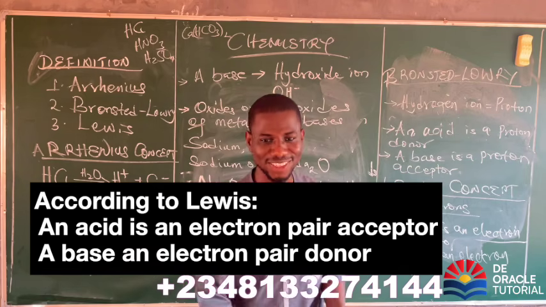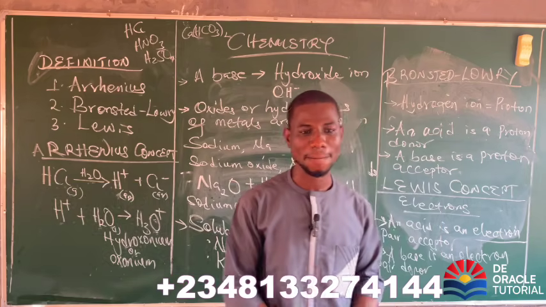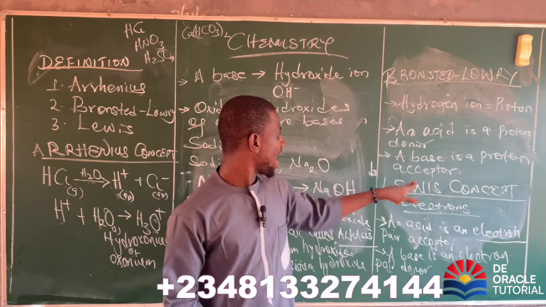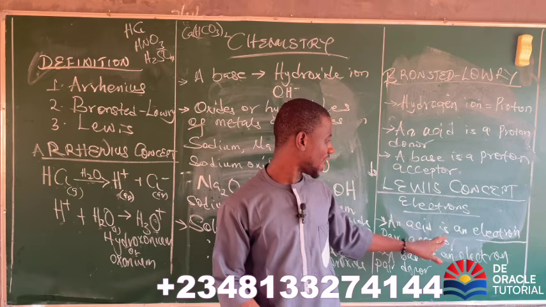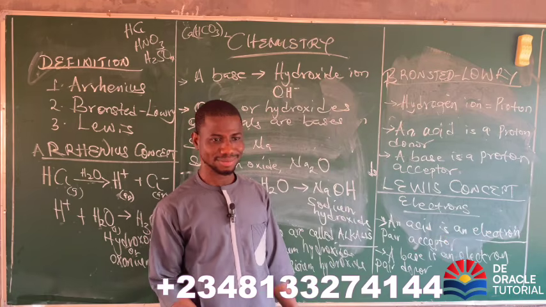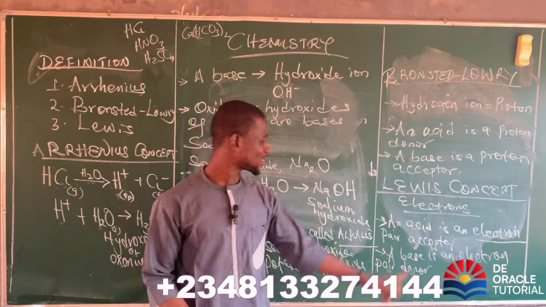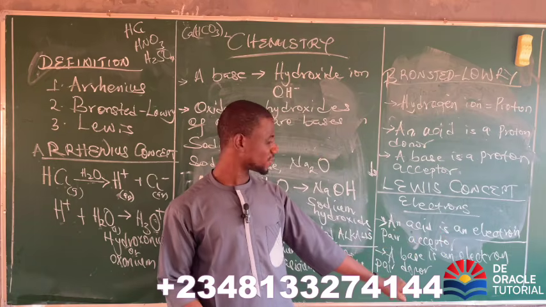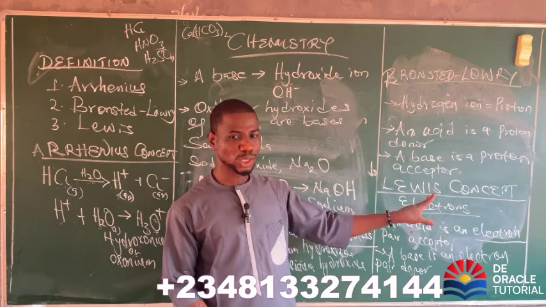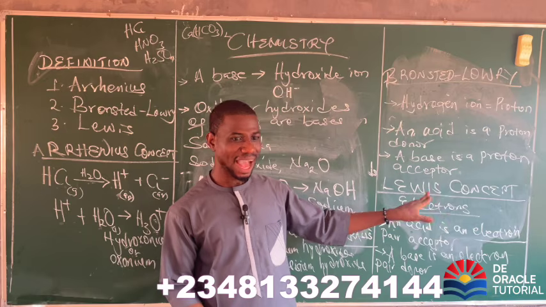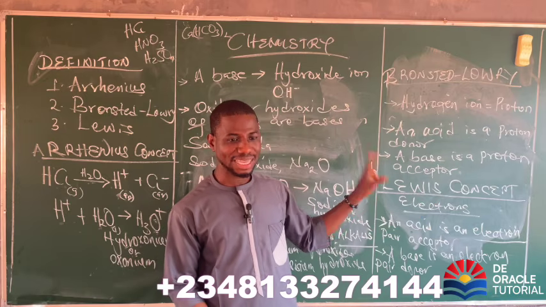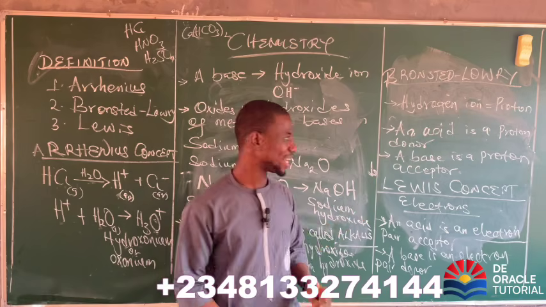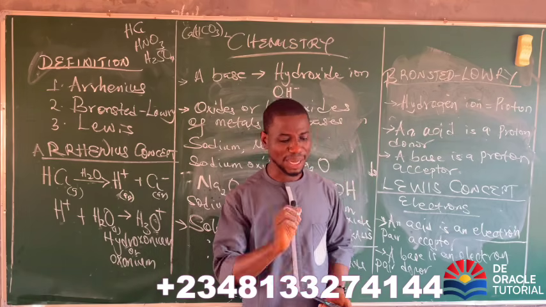Now, let me twist your brain a bit. Let's check whether you can recall what I've said so far. Electron pair acceptor is what? Acid. Electron pair donor is what? Base. Proton donor is what? Acid, right? Proton acceptor is what? Base, right? Are you sure? Okay, that's by the way. Now, there is another point I want us to know.